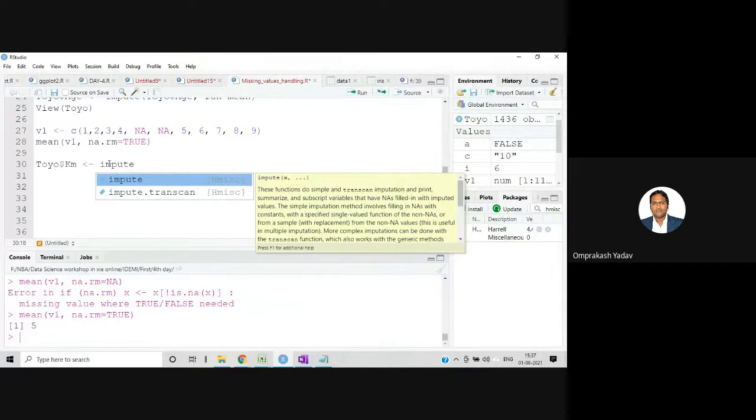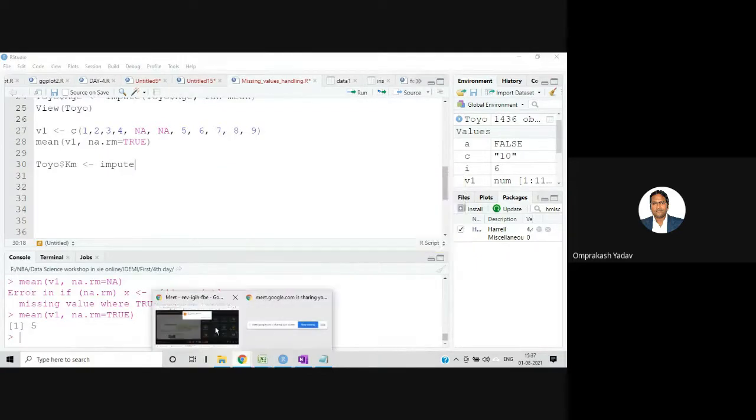We can determine a few terms, like the skewness parameter, and based on the skewness, if that value comes out to be a minus value or a plus value, depending on that we can make this choice. But before that, let me simply do this imputation, and once everything is done, then I will explain.